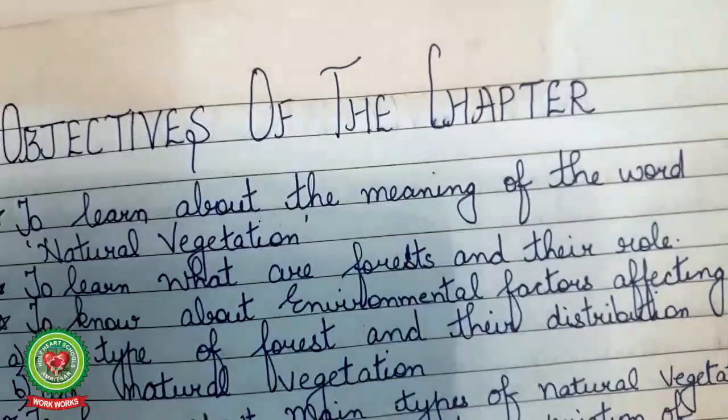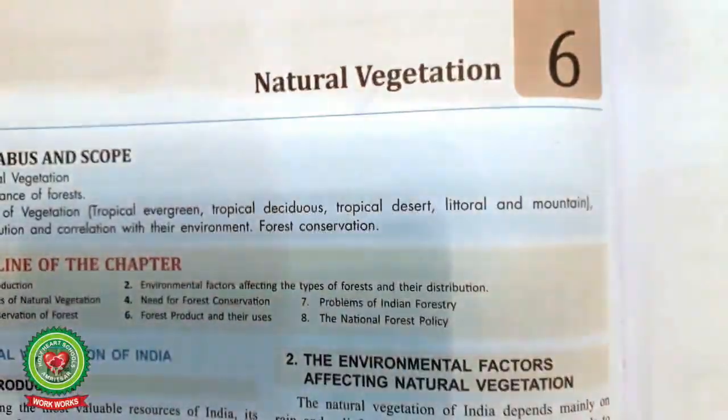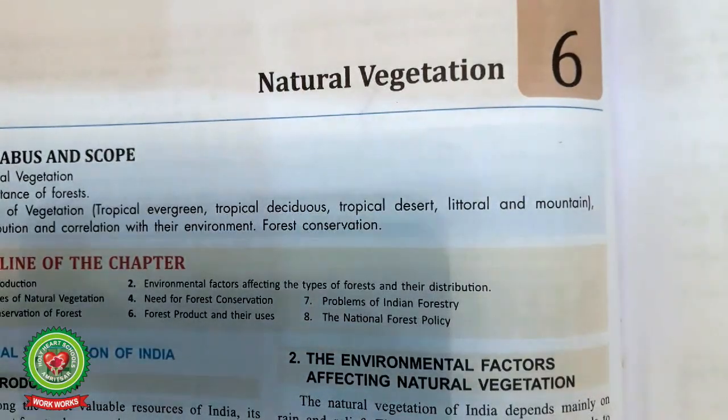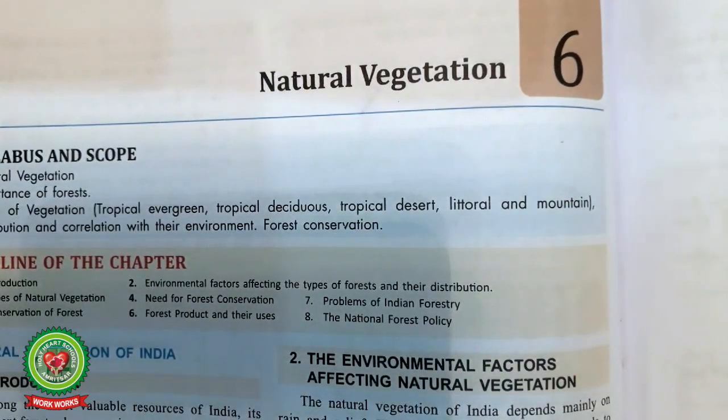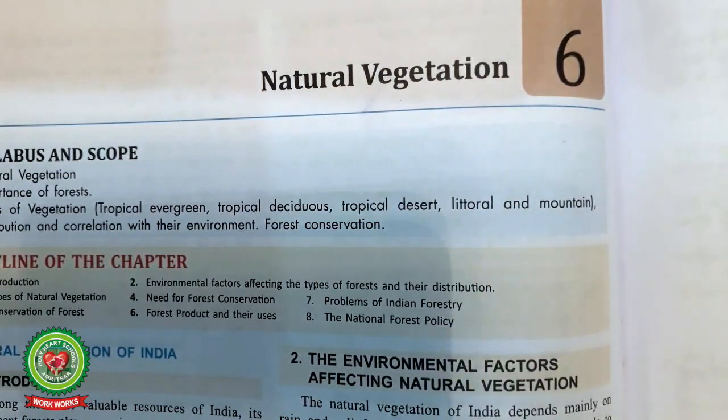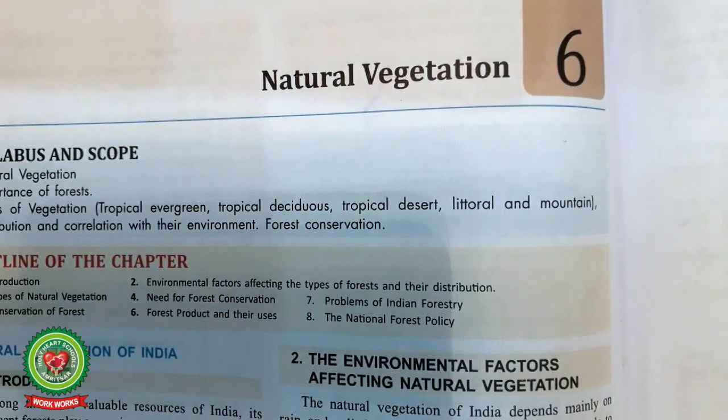Students, we already know that the natural vegetation of a place is basically influenced by three major things: climate, soil and topography of that particular area. Climate plays a vital role in influencing the vegetation of the place.